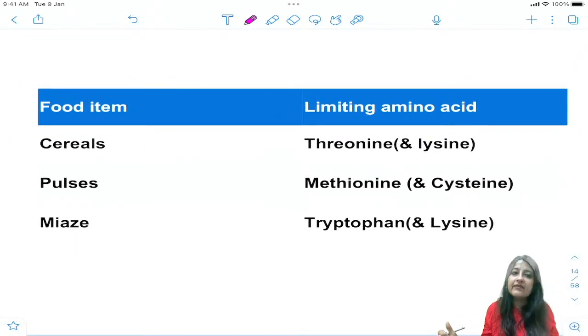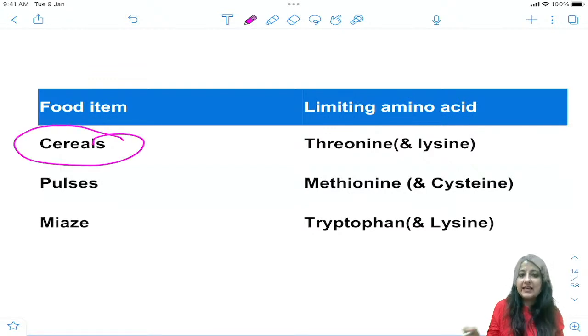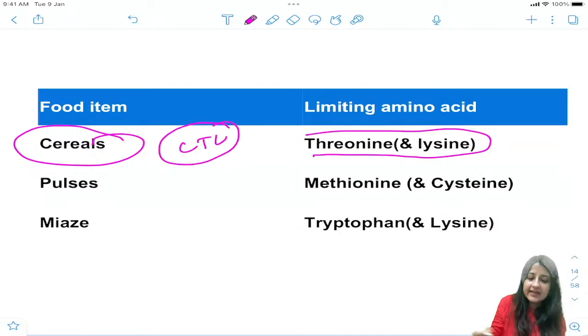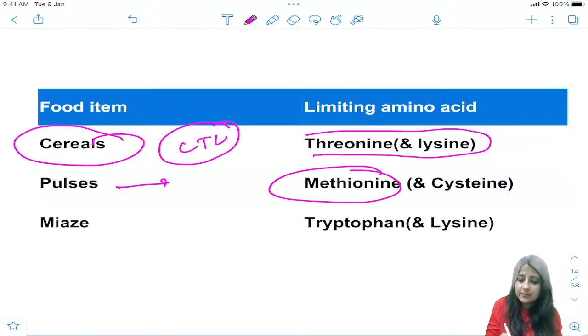So I want you all to look at this chart. Can you see this? Everybody first look at this chart, guys. If you talk about cereals, all right, what is limiting in it? Remember CTL, threonine and lysine. In pulses the most important is methionine, PM. Okay, methionine.